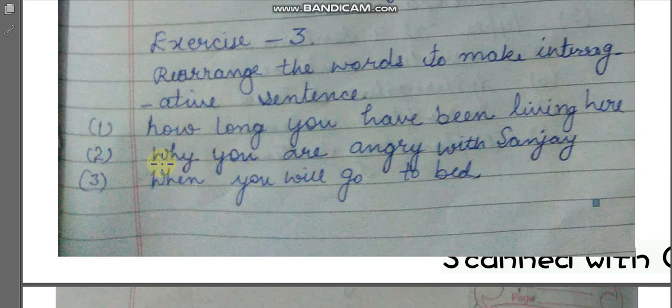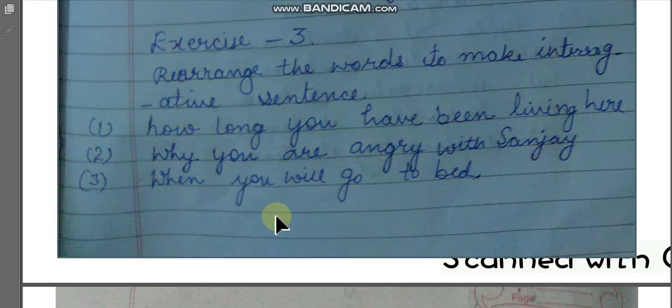Here you can see it is a WH interrogative. With a WH word we have to put our helping verb. That is, why are you angry with Sanjay, and we have to put a question mark. When you will go to bed, you will put "will" with the "when." And when will you go to bed?